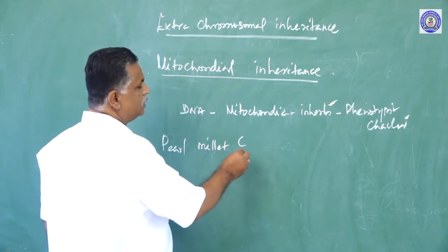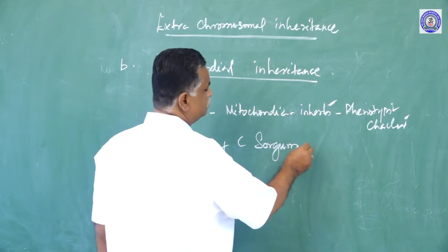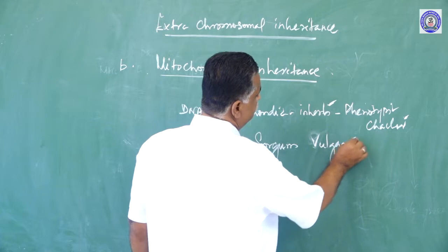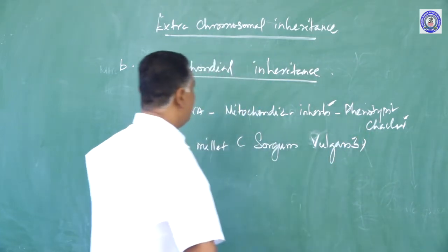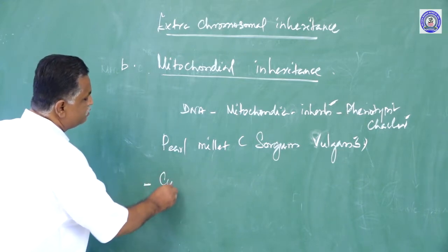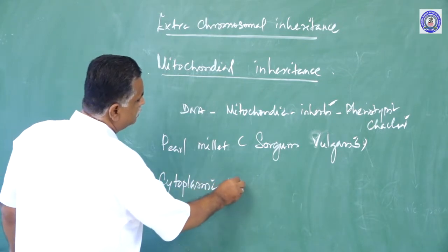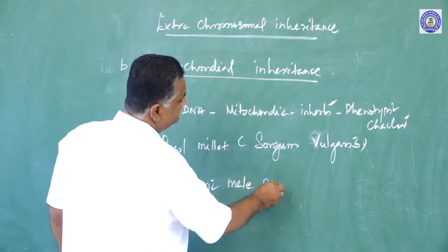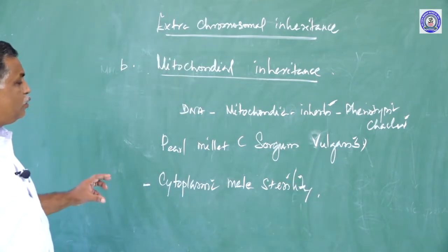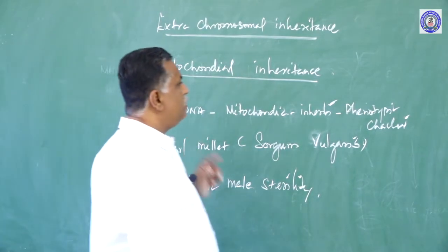Pearl millet is nothing but Sorghum vulgaris. In Sorghum vulgaris, we see a phenomenon called cytoplasmic male sterility. We will talk about cytoplasmic male sterility in pearl millet.